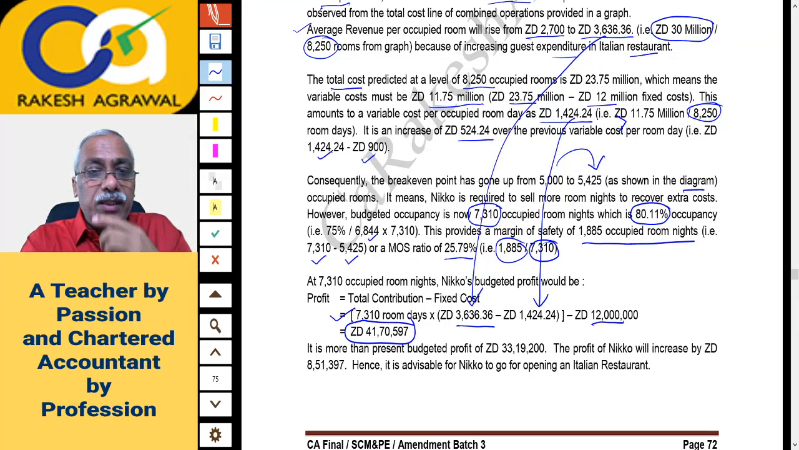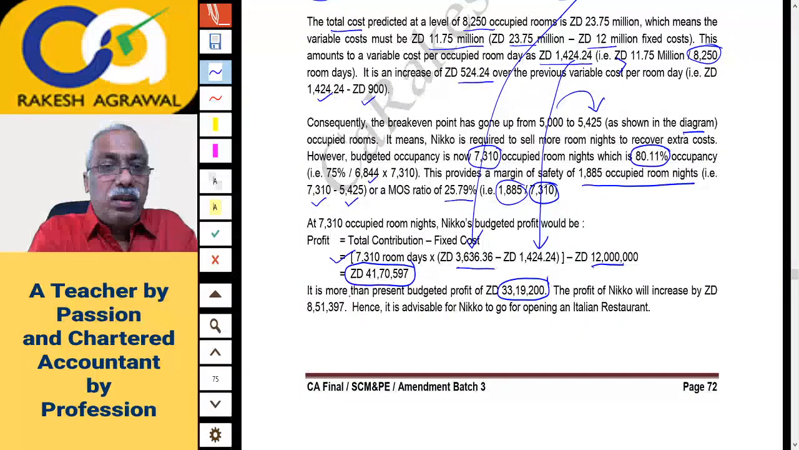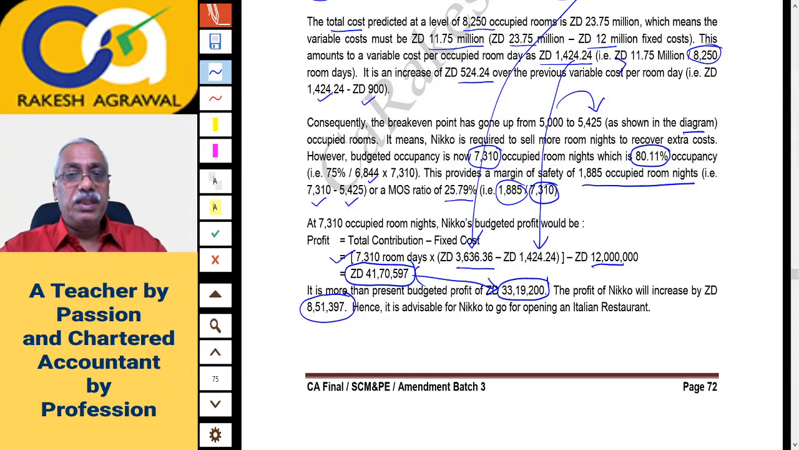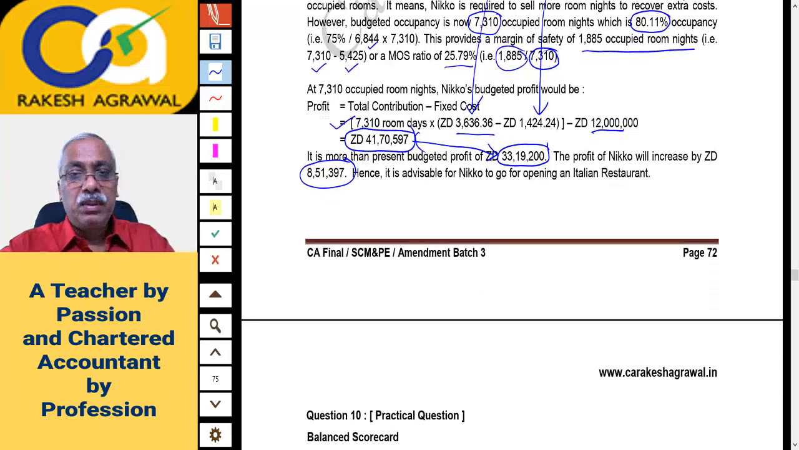41,70,597. Now it is more than the present profit, which we had calculated above. Present budgeted profit is 33,19,200. So it is higher. So the profit of NICCO will increase by Zealand dollar 8,51,397 if you take the difference in these two profit figures. Hence it is advisable for NICCO to go for the opening of an Italian restaurant, that is the rustic chic restaurant. So instead of closing down for Q2, it is better to open the restaurant. That will help you to increase the profitability.